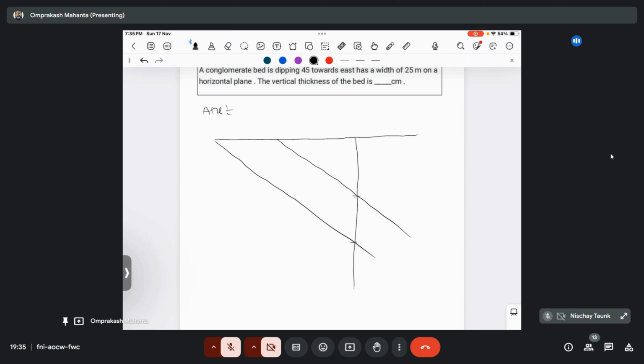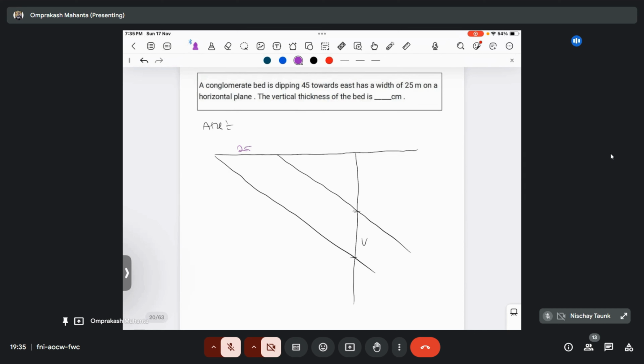So it is asking the vertical thickness value. Your width is given as 25 meter, at 45 degree. You can do it both ways. You can either define the true thickness first, then calculate the vertical thickness from the true thickness, or you can directly calculate the vertical thickness from the apparent thickness. So we'll basically do the lengthy way. Let's find the true thickness first.